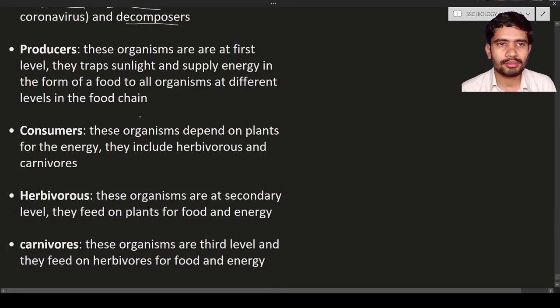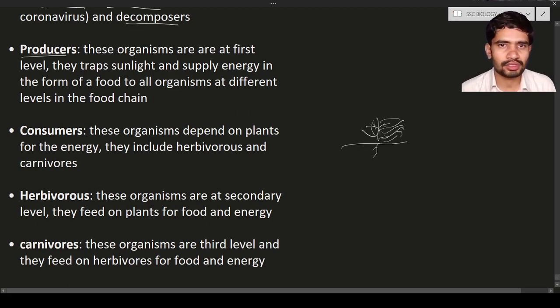Remember, the producers are nothing but the something that will produce. If you are producing something, you will be a producer. But in case of a food chain, the producers are the organisms that will produce the food material. That is nothing but the plants. The plants are going to produce the food material from the sunlight by a process known as photosynthesis. So these plants are the producers.